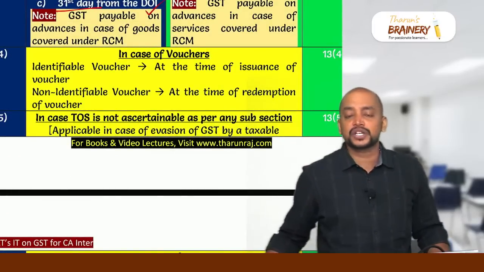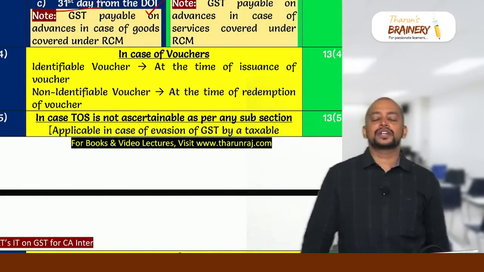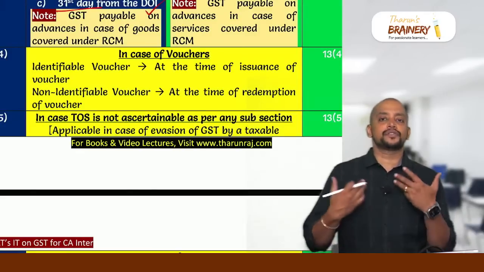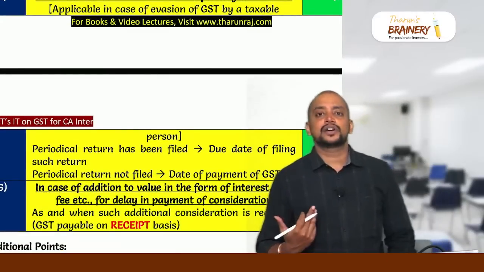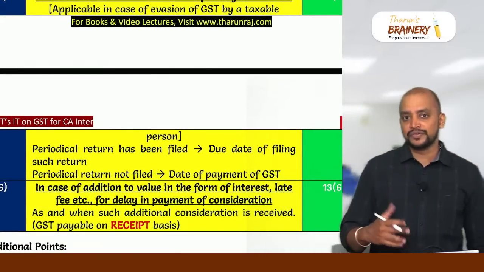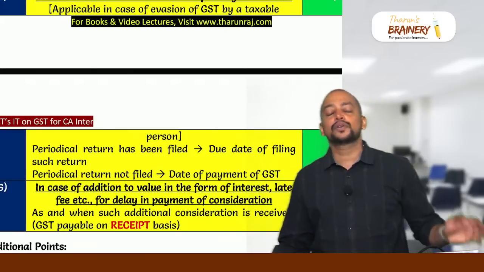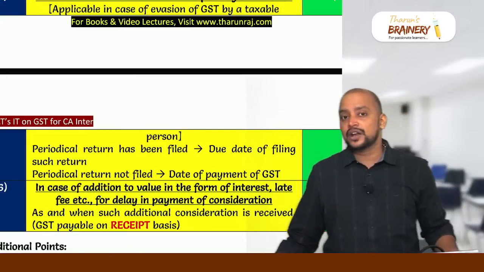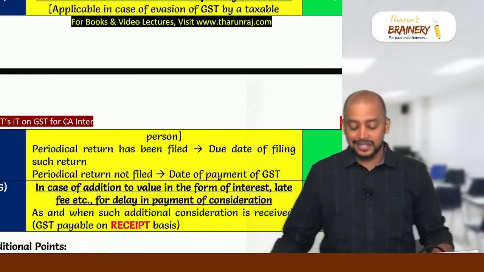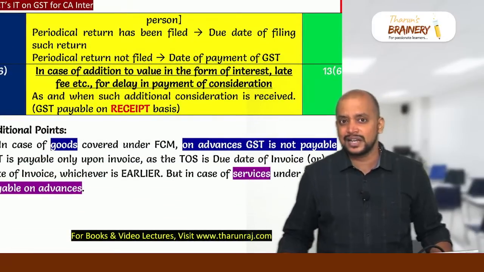Then subsection 4, vouchers. Vouchers are divided into two: identifiable voucher, non-identifiable voucher. Identifiable voucher, at the time of issuance of voucher; non-identifiable voucher, at the time of redemption. When time of supply is not ascertainable as per any of the above provisions, are they required to file any periodical returns or not? You need to check. Yes, they are required to file periodical returns. The due date of that return will be taken as the time of supply. If they are not required to file any periodical returns, then we need to take the date of payment of GST itself as the time of supply.